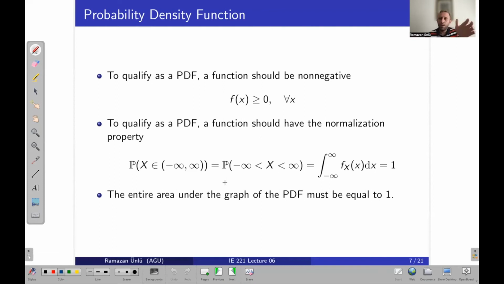From the area point of view, the whole area under that function should be equal to 1. If that is the case, we can say that the PDF is a proper one.